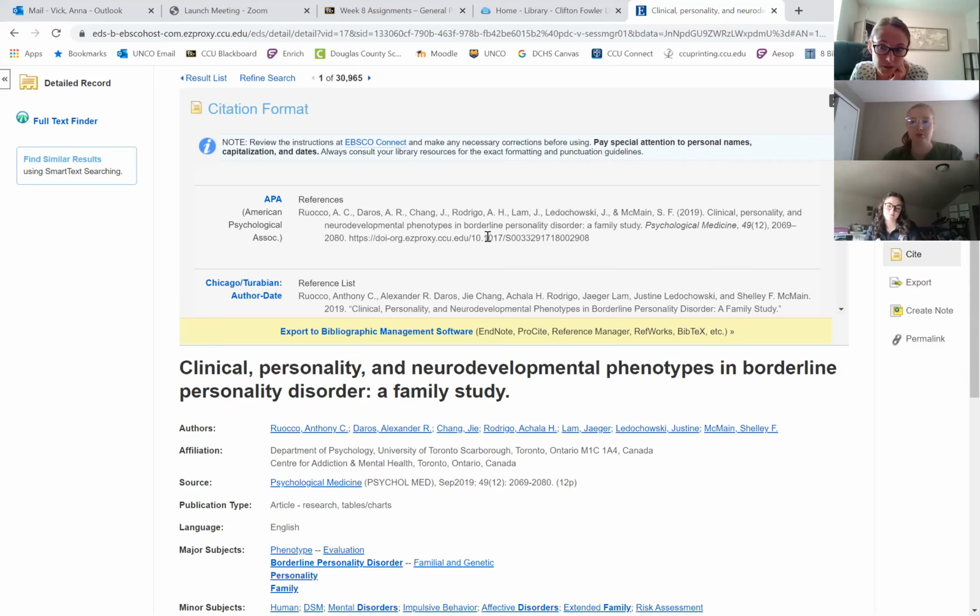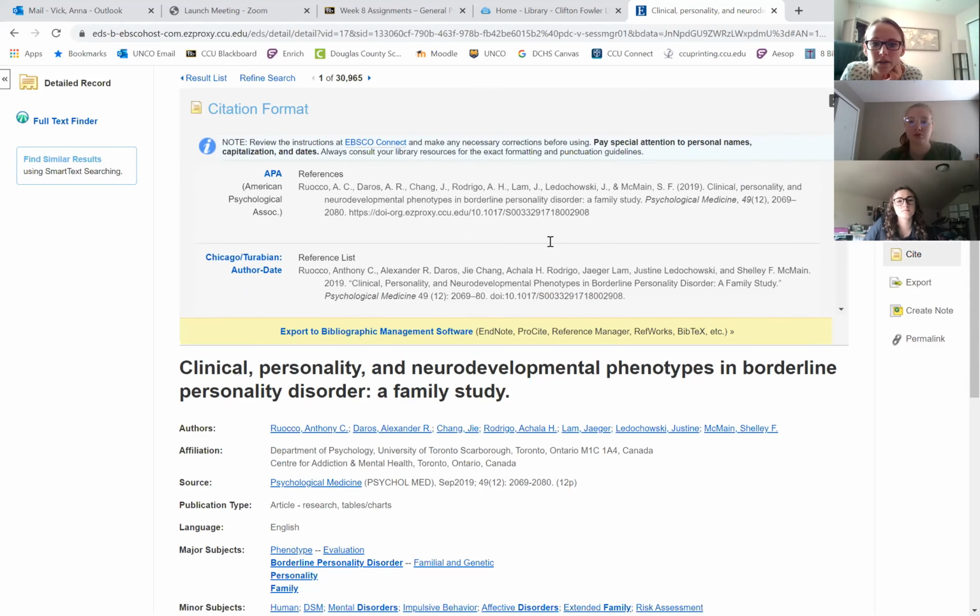It gives you a start. Now, here's what I will tell you. The computer is imperfect, right? So it's still important to know APA format because sometimes these will have errors in them. And what I mean is sometimes they'll capitalize things that they should not, or it's, you know, not updated fully to the 7th edition perhaps, and things like that. So you still got to know your stuff, right?